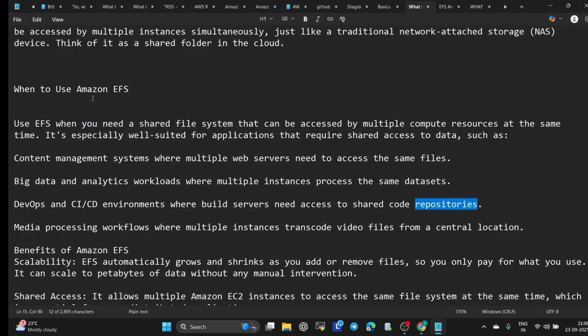Let me take a real-time example so you can understand in a better way. Suppose you live in a hostel with 10 roommates.